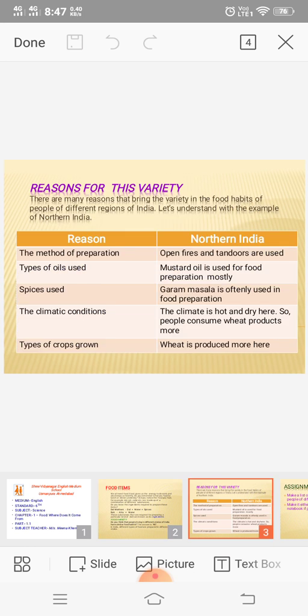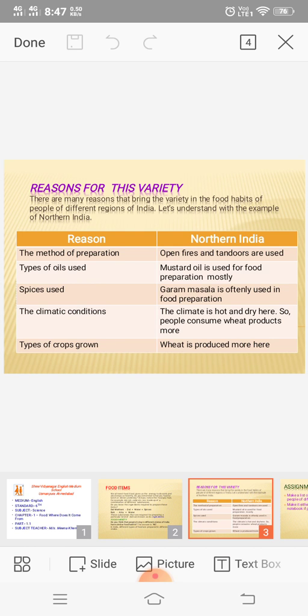As I told you above, India is a diverse country. Also, India has different landforms and atmosphere in different states, which affects the lifestyle and food habits of that region. Let's understand with an example of northern India. First, the method of preparation of food. People often use open fires and tandoors in northern India.